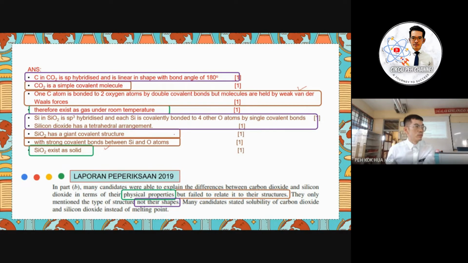So the structure must be right together with the shape. So we are looking at what is actually needed by NPM through the Laporan Peperiksaan. Okay, so the scheme is just a reference for us. We can just add on any advisable answer according to the Laporan Peperiksaan. Understand? So we have to add on the shape, which normally we do not think to write if we want to discuss their structure, right?